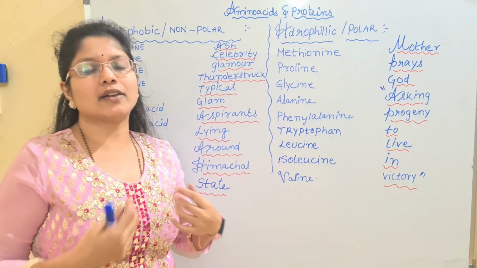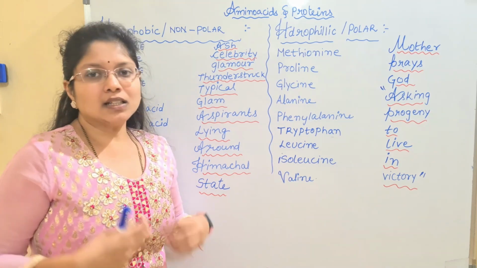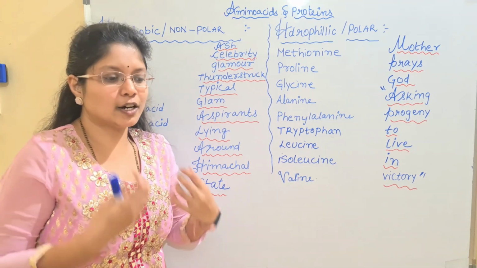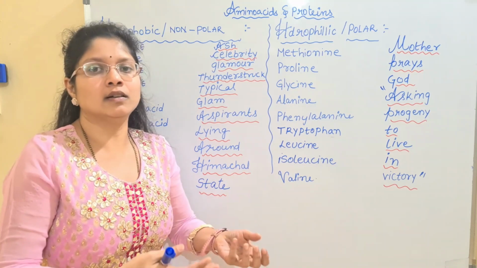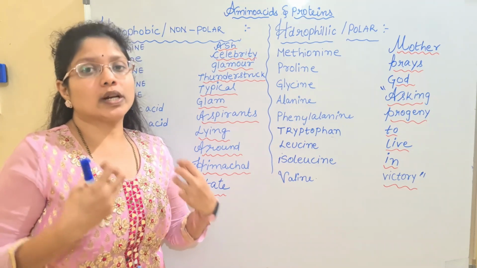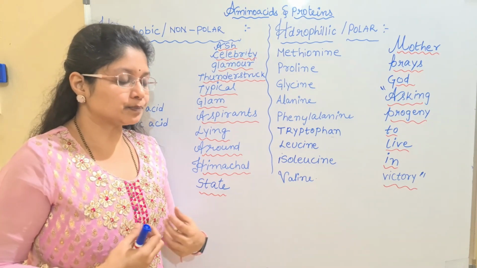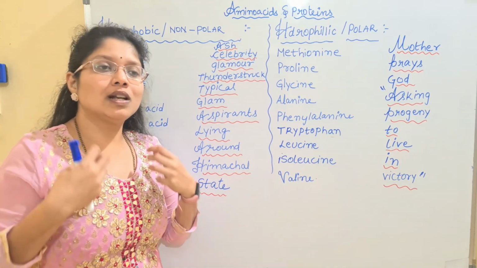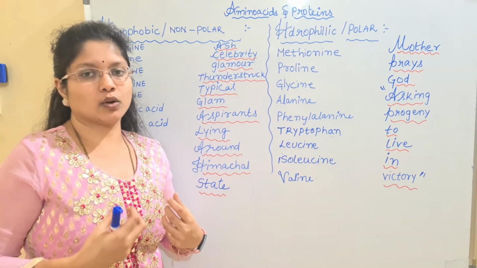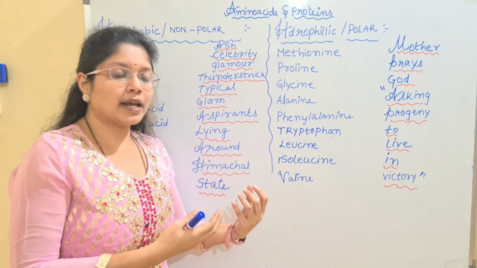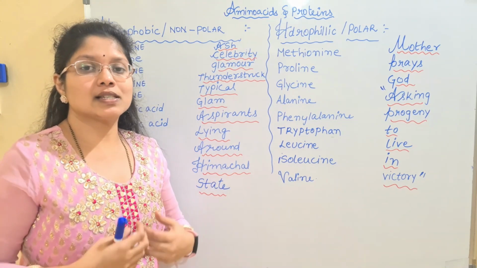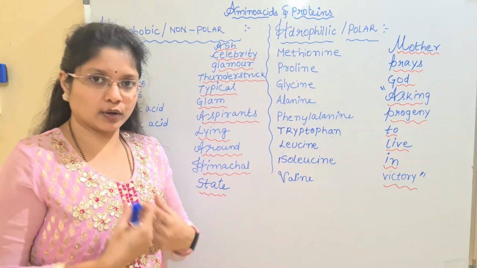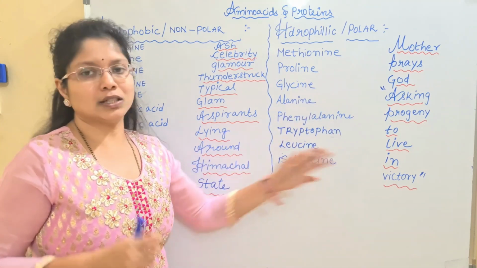All the mothers generally love their children. The mother prays to God. At the same time, she asks her progeny, progeny means children, to live in victory. So she desires her children or progeny to live always in victory. Okay, so she is praying on one side to God, and she is asking her children to live in victory. She is blessing them. So that is what the mnemonic is about.